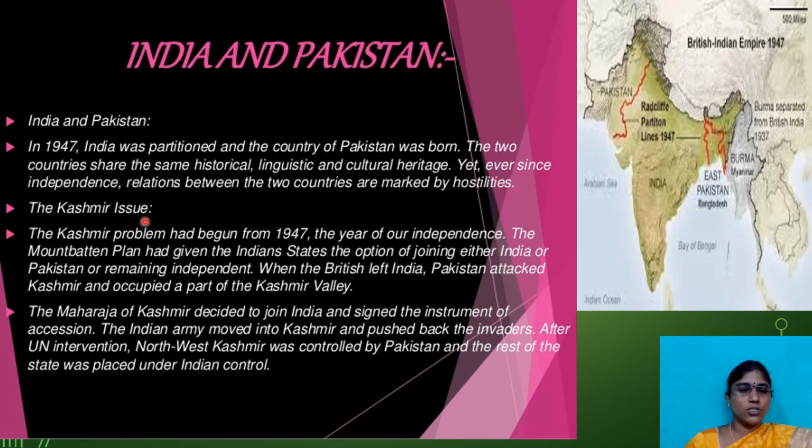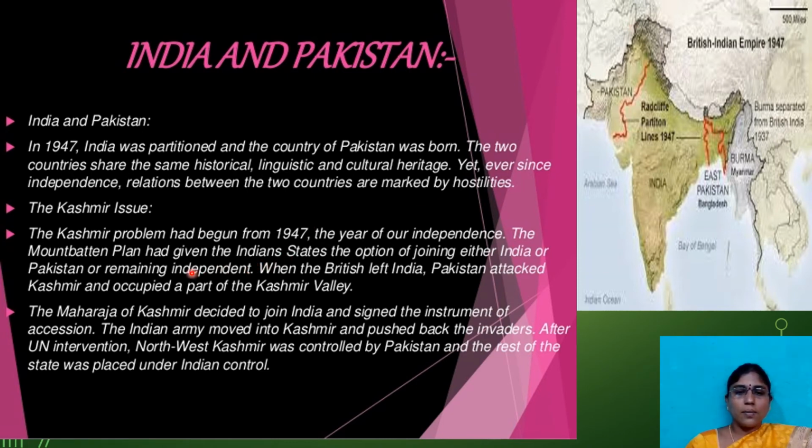What is the Kashmir issue here? The Kashmir problem had begun from 1947 because Pakistan wanted to occupy Jammu and Kashmir also as a part of Pakistan, but the people of Jammu and Kashmir are not willing to join Pakistan. Still they stay with our nation only. Recently Article 370 was abolished and Jammu and Kashmir was divided into two union territories.